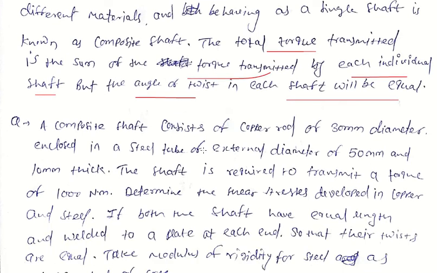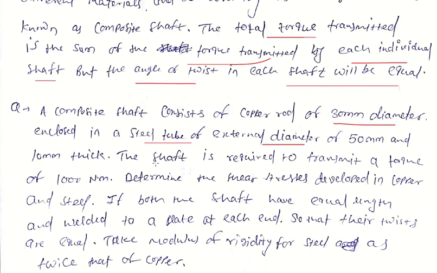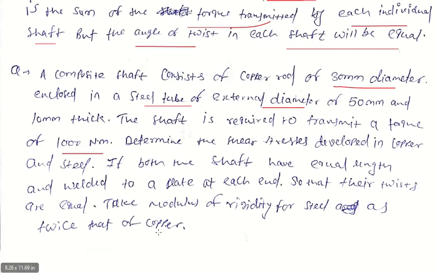A composite shaft consists of copper rod of 30 mm diameter enclosed in a steel tube of external diameter of 50 mm and 10 mm thick. The shaft is required to transmit a torque of 1000 Newton meter. Determine the shear stress developed in copper and steel if both the shafts have equal length and are welded to a plate at each end so that their twists are equal. Take modulus of rigidity for steel as twice that of copper.